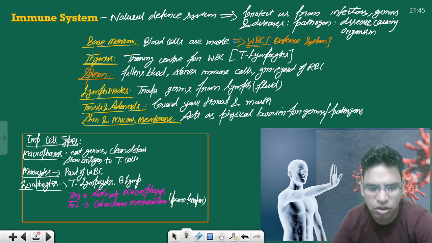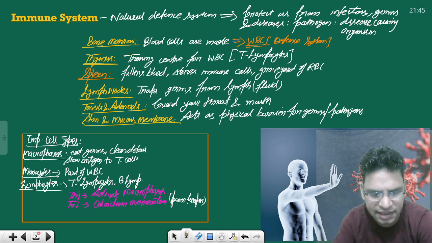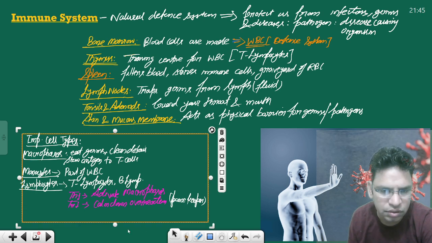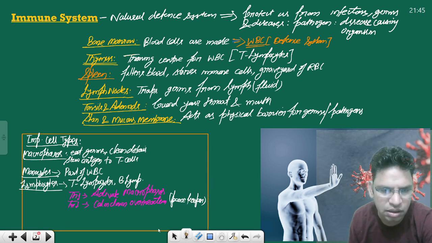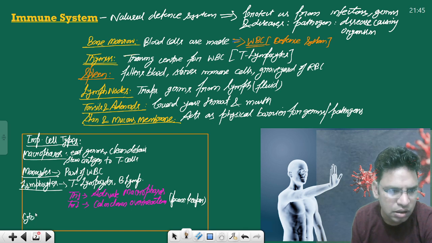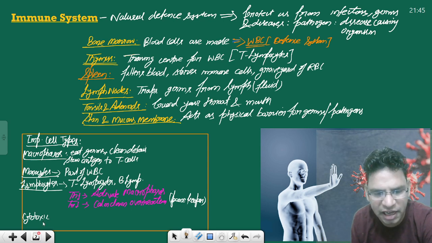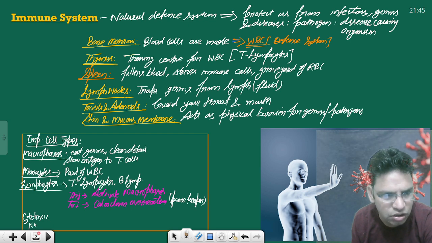All right, so these are basic cells. There are also cytotoxic cells, which help in allergy, for example. There are natural killers also, NK cells. NK cells are basically called natural killers.